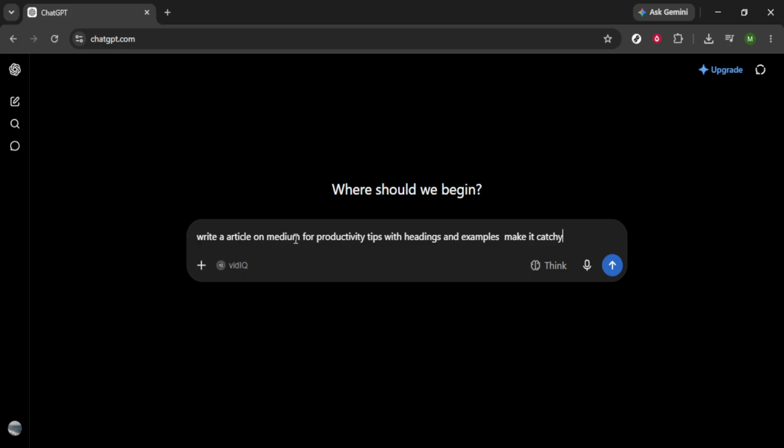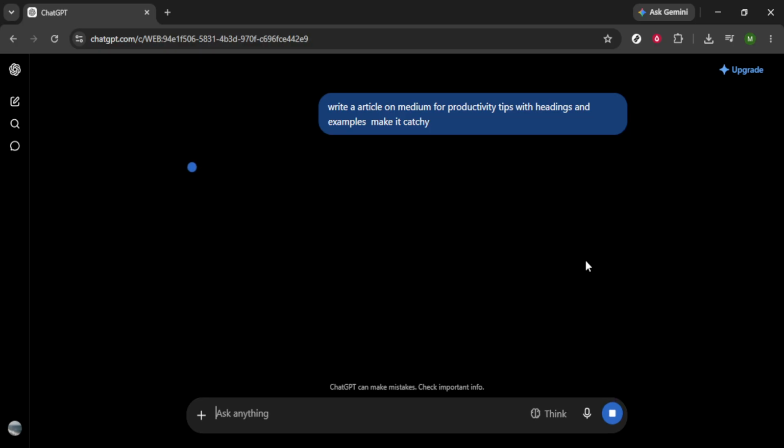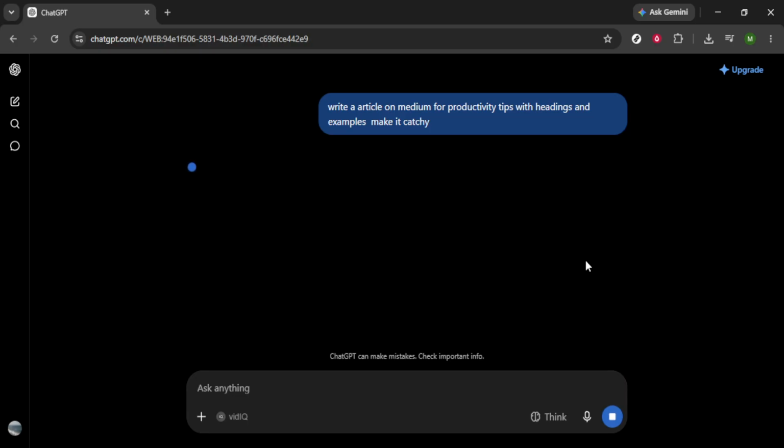If you want even more tailored results, you can ask ChatGPT to write in a specific voice. Maybe you prefer it to have an informative and encouraging tone or be simple and actionable. By providing such details, you make the draft feel closer to your personal writing style, which is essential for connecting with your readers. Now we've reached step 3, editing and personalizing the article.